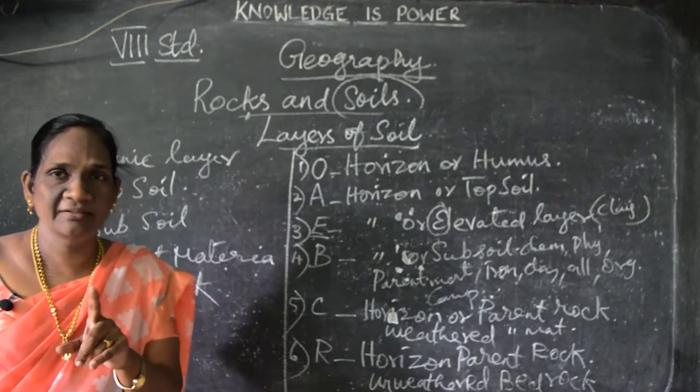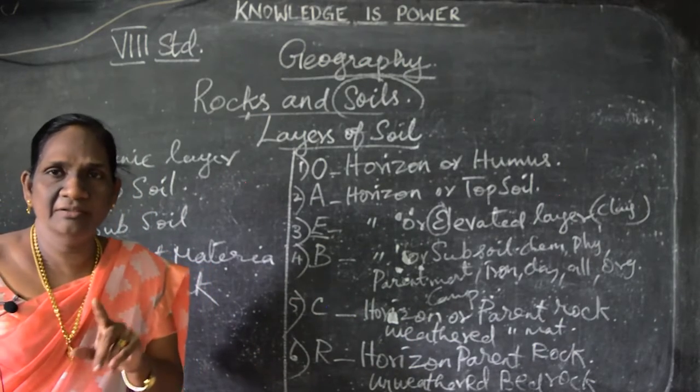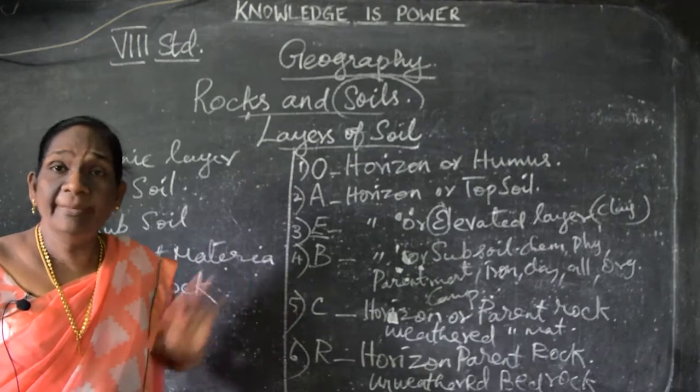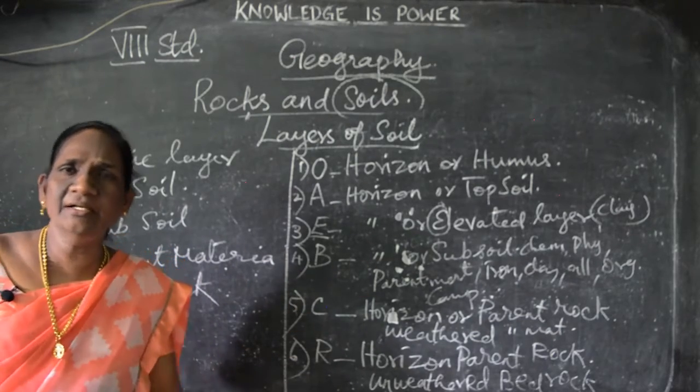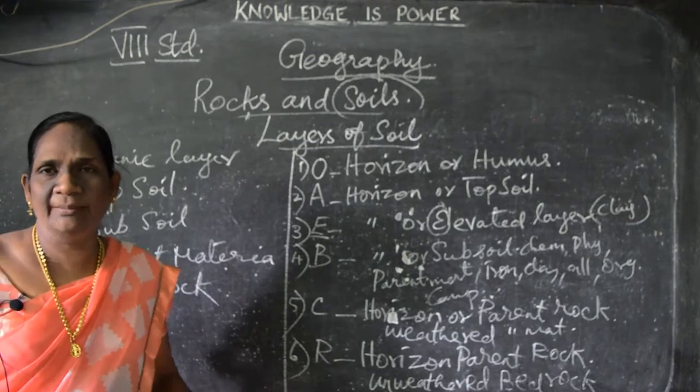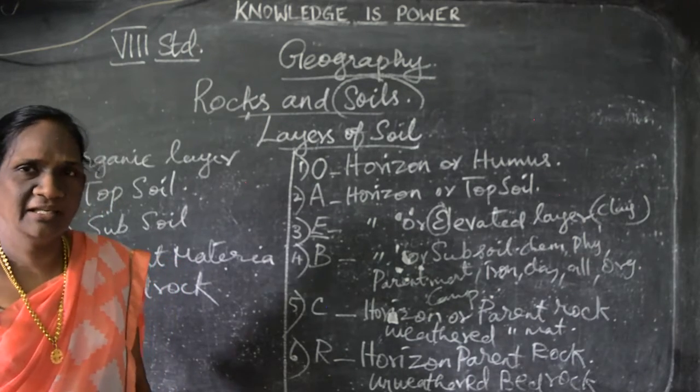R horizon. Understand? Horizon parent rock, that layer is over. We call it bedrock. It is the last layer under the earth, and the rocks are like that, full bedrock. Can you able to follow?